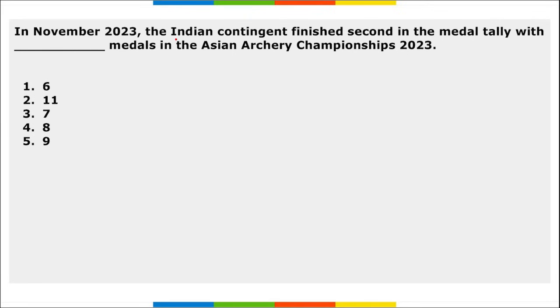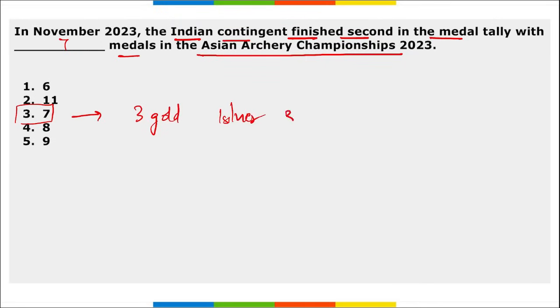Next, in November, the Indian contingent finished second in the medal tally with 7 medals in the Asian Archery Championship 2023. Out of these 7 medals, 3 were gold, 1 silver, and 3 were bronze.